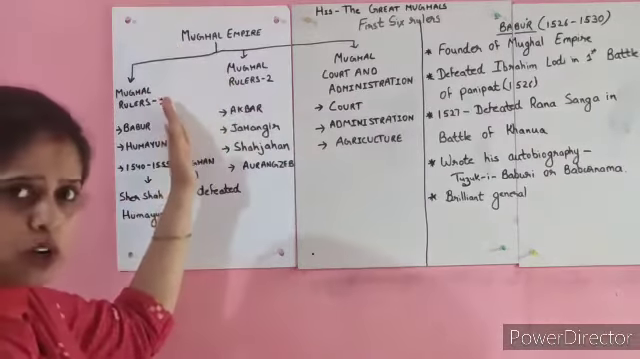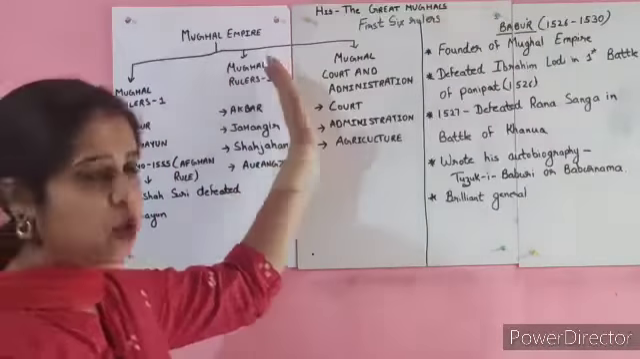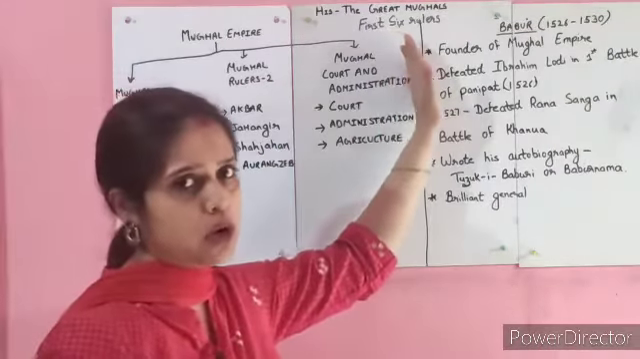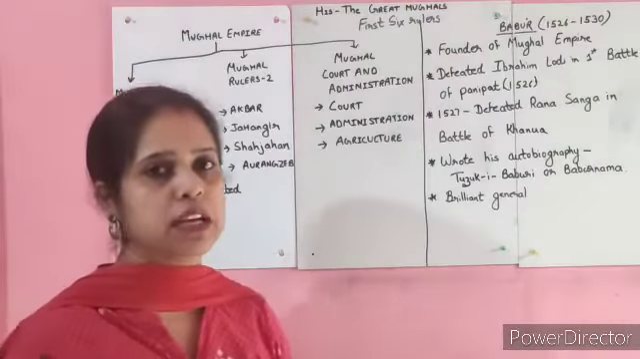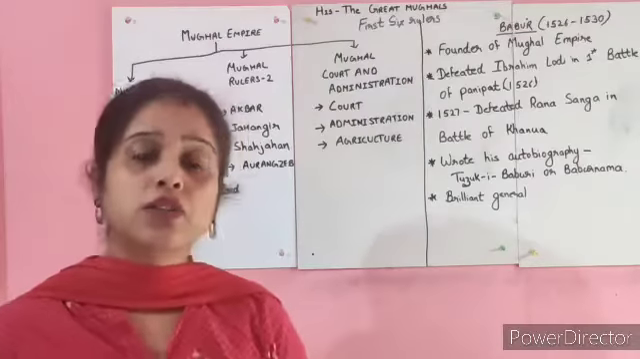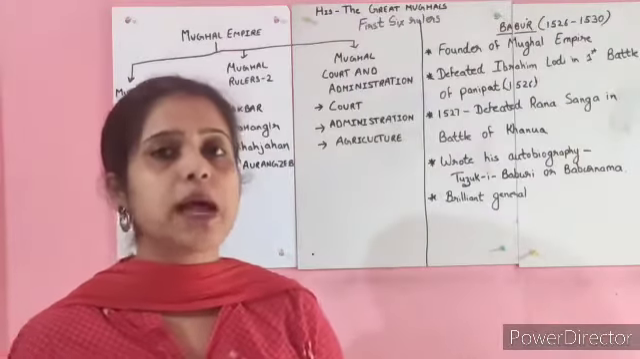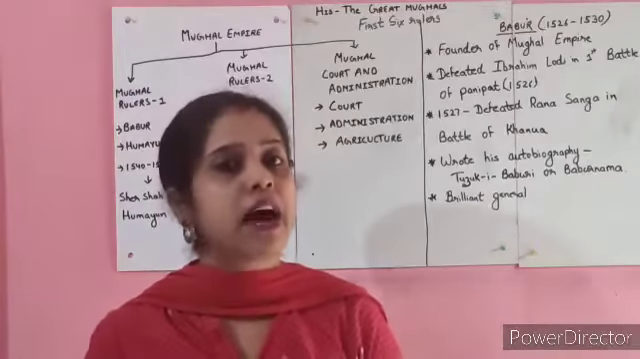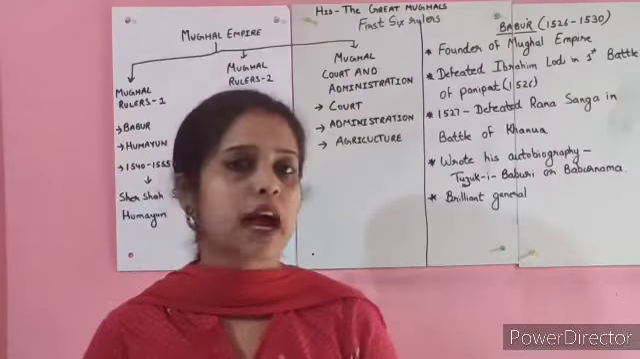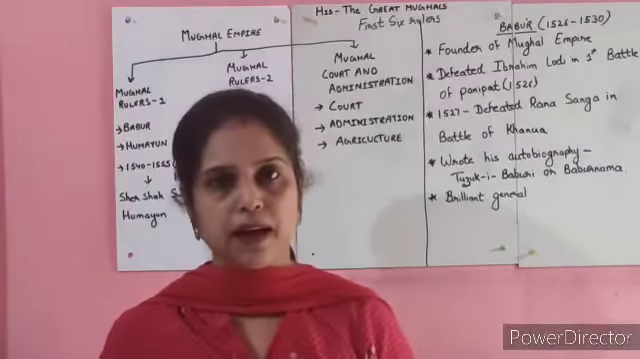That there is Mughal rulers 1, Mughal rulers 2 and third is Mughal court and administration. So this is how we are going to proceed in this chapter. So today I will be starting with Babur. Now talking about Babur, we already have an idea how Babur started the Mughal Empire.